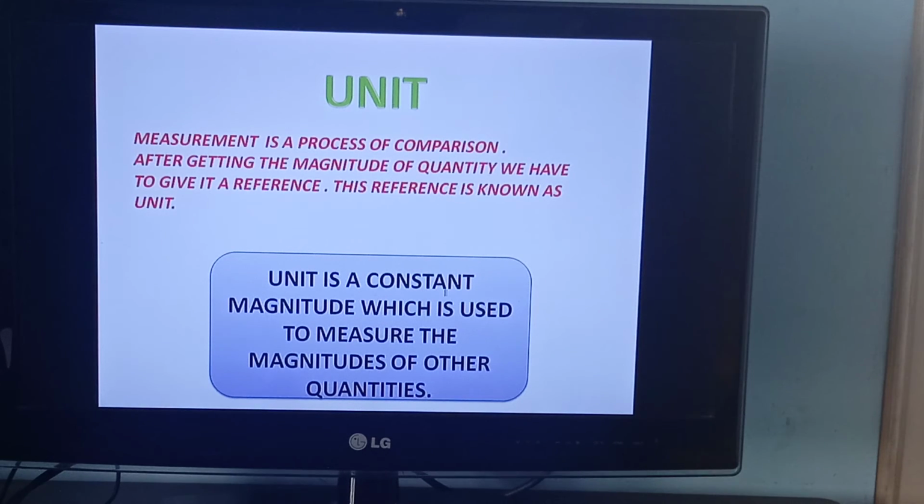Unit is a constant. It does not change. It's a fixed magnitude which is used to measure the magnitude of other quantities. A fixed reference it is, a constant reference which is used to measure the magnitude. Magnitude means numerical value. Simply, what the definition is saying is that a unit is a fixed value which is used to give a reference to that numerical value. Understood? So let's come to another slide. After that, I'll explain what it is.